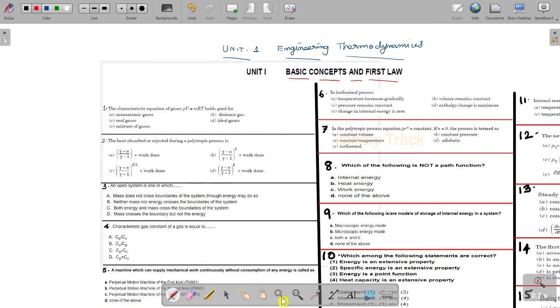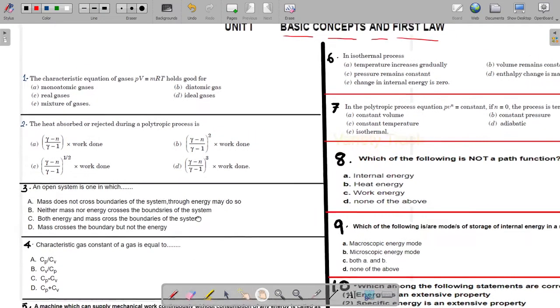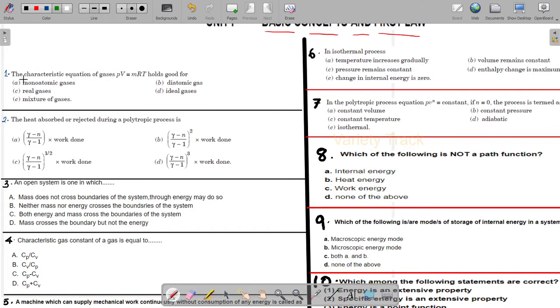So first of all, the first question, that is, the characteristic equation of gas PV equal to mRT holds good for: monoatomic gases, real gases, mixture of gases, diatomic gases, ideal gases. So this is for real gases. So the answer is real gases, right?